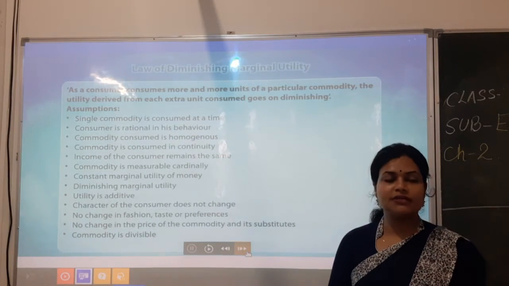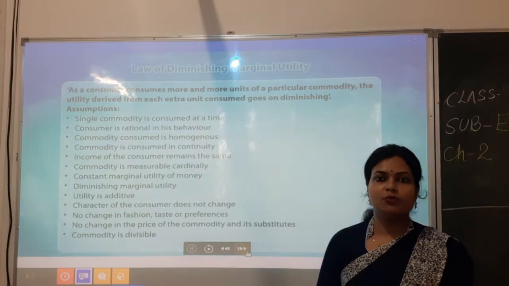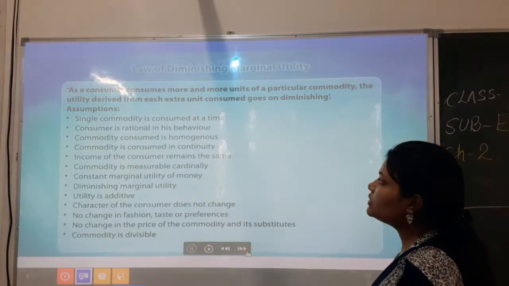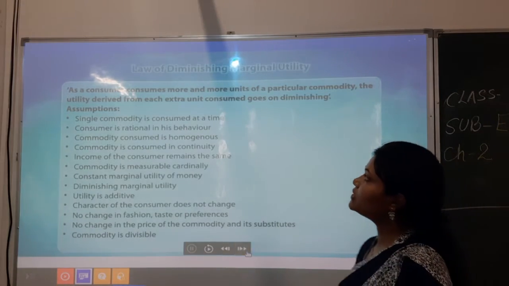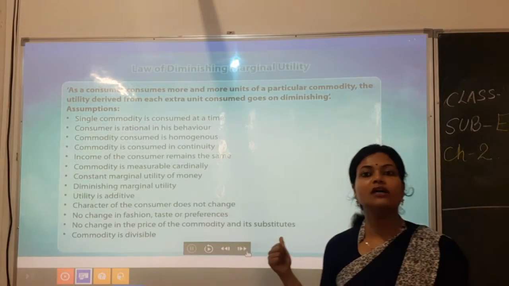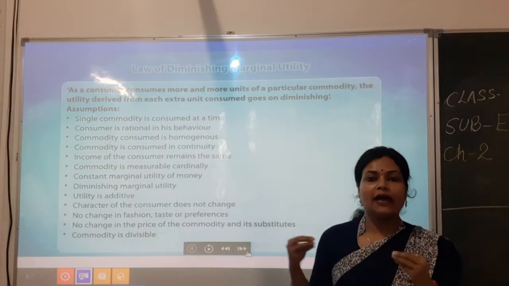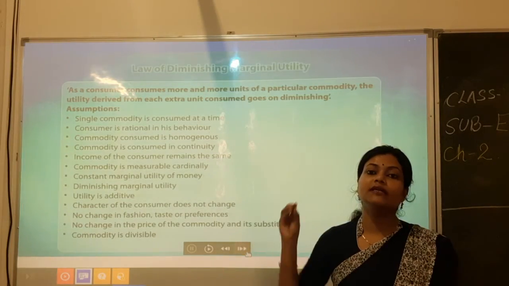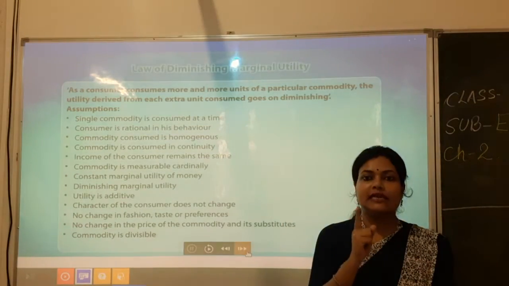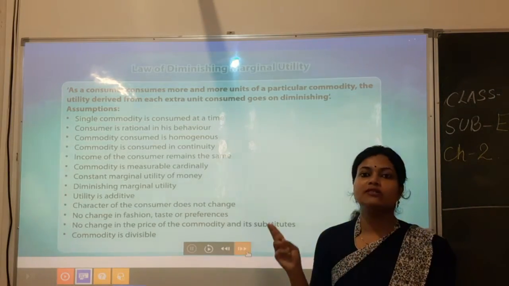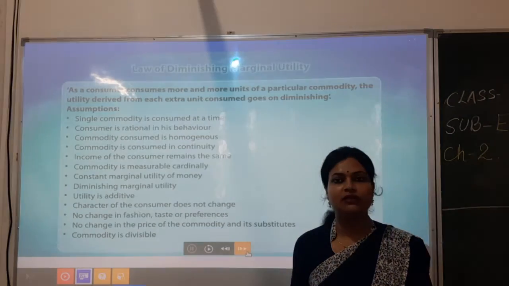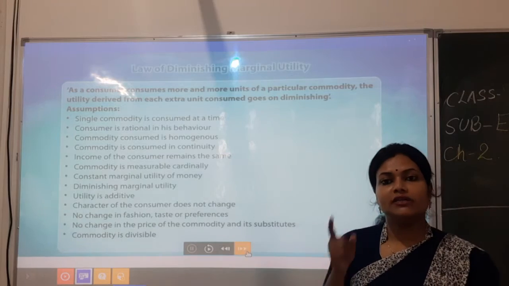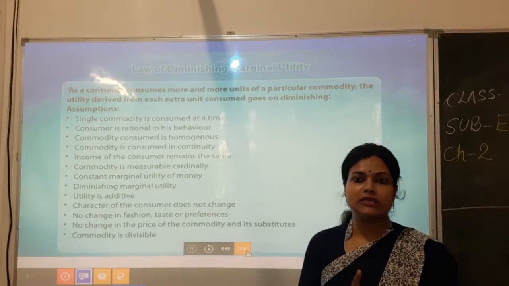What are the assumptions? Let's discuss them all so that this concept will be clearer to you. The first one says that a single commodity is consumed at a time. When we are deriving this law, the first assumption is that we are talking about the same single commodity. We are not talking about two or three different goods. It is only about a single good.